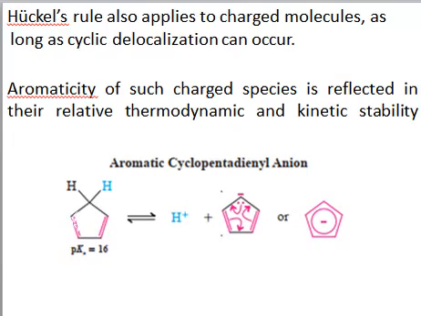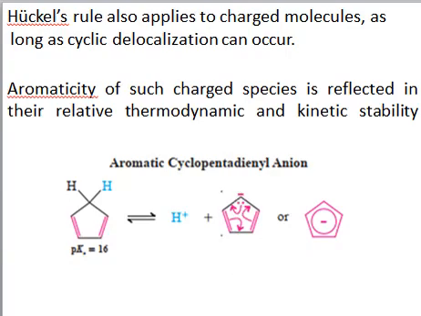We have 2 pi bonds here, so it means 4 pi electrons, and by removing one proton, we'll get a negative charge. So these 4 pi electrons plus this negative charge together form 6 pi electrons.